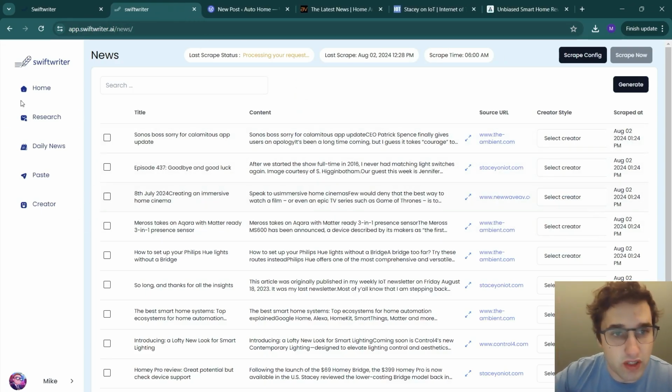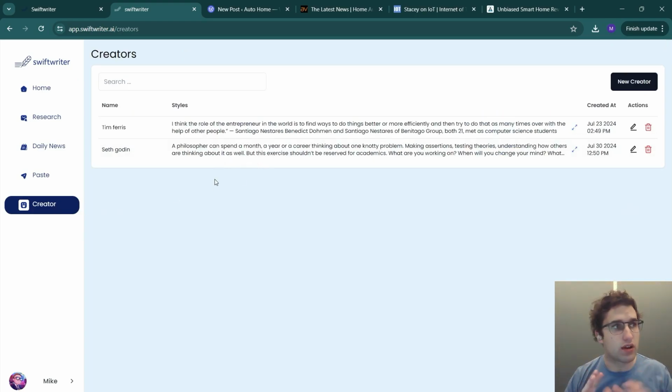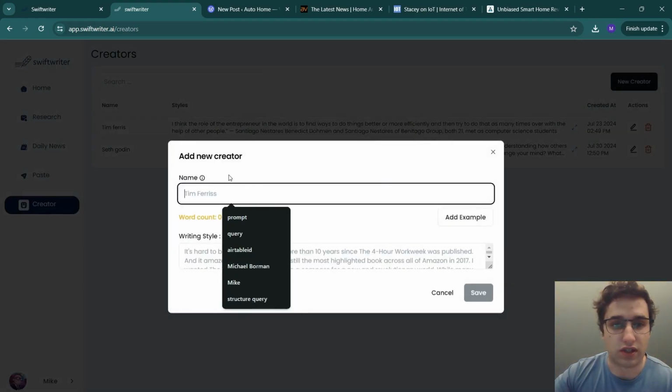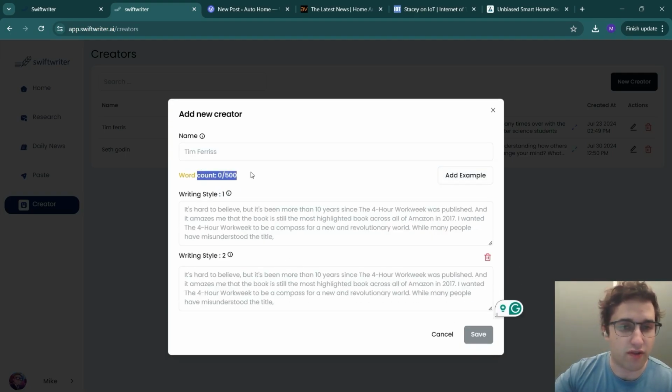Okay, now, before we just generate, I want to come here to Creator. If you have been generating with ChatGPT a lot, you realize that when you just ask it to write a blog, it writes in its weird AI style that everyone knows. What we can do here is train specific models on writing styles. All you need to do with a Creator is give it a name, and then give it a bunch of writing samples. I've found around 250 words is best, 500 is really the max, and 2 to 3 different examples.